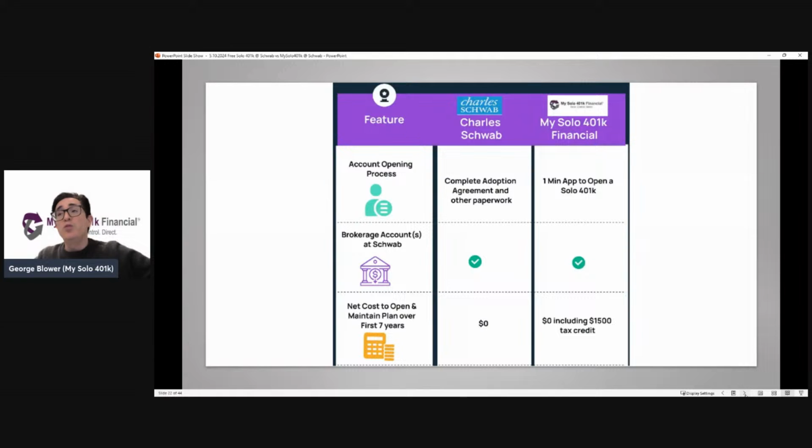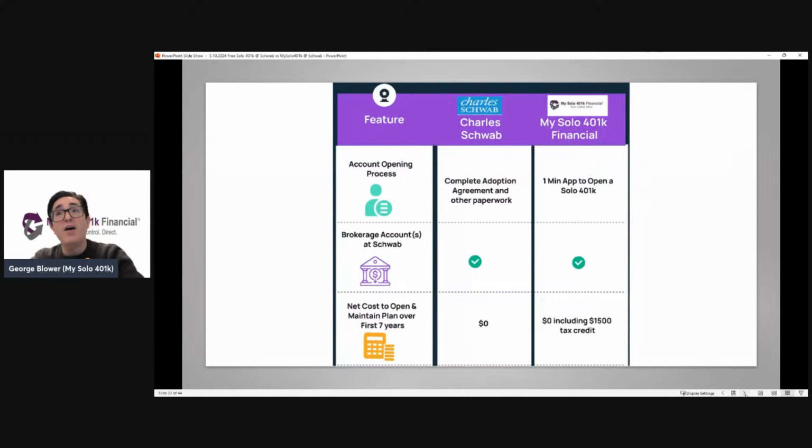And then step 2 or second consideration here, the account setup. Of course, if you have your account through Schwab, if you open a solo 401k directly with Schwab, the account's going to be at Schwab. But you can also set up the plan with us, and then we'll prepare the paperwork to open up free brokerage accounts at Schwab, specifically for our plan. So even though the account's at Schwab, the plan is with us. So what you can do with it, right? The fact that it's eligible for the tax credit, the Roth, the alternative investments, all those features we just started to go through would still apply because the plan is provided by us, even though the accounts are at Schwab.